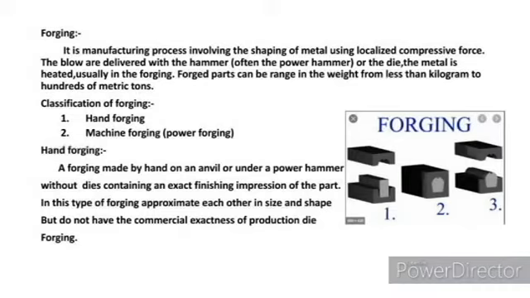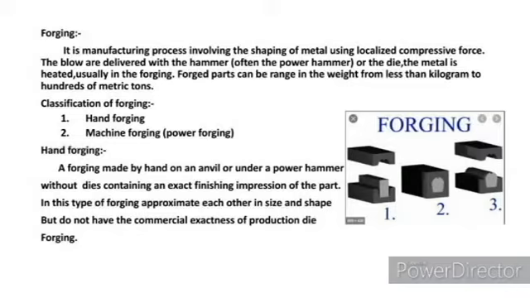The metal which is inserted is heated and then compressed by another die, which is an upper die, and attains a shape, as the upper die is impressed into the metal we inserted. The diagram shown in this slide defines the forging process.